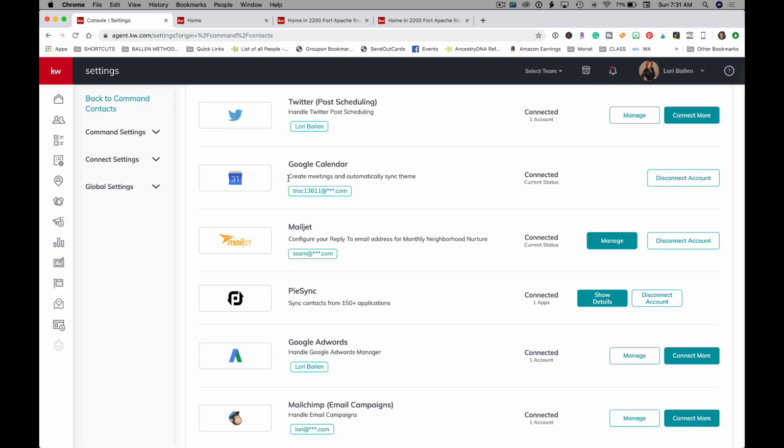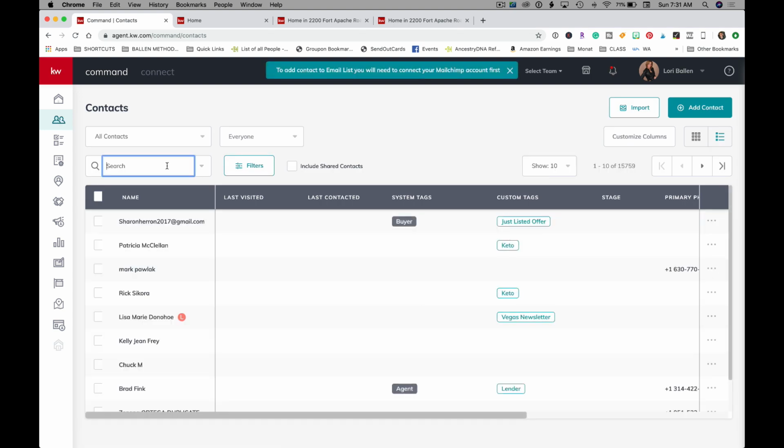So this plan, once you set up your MailJet, will go out automatically. And I'll show you here. Let's go ahead and pull up a contact.